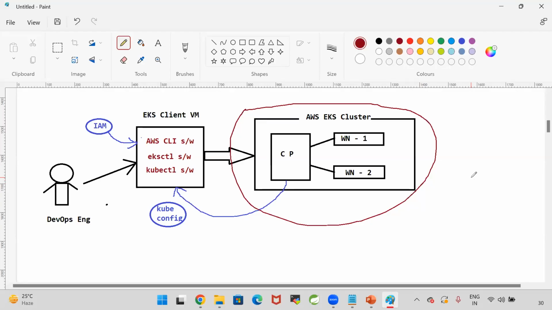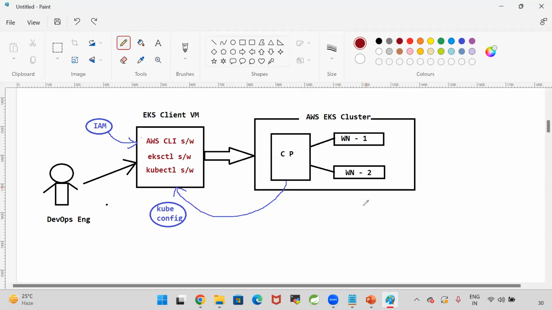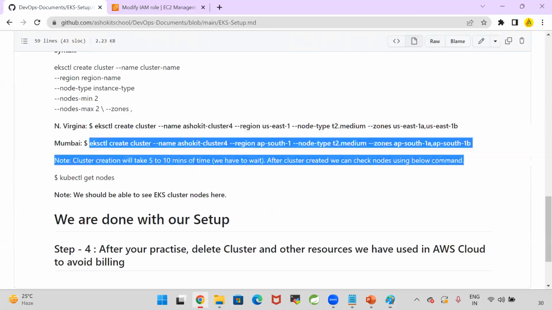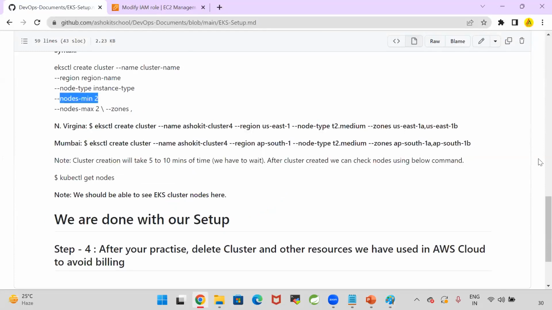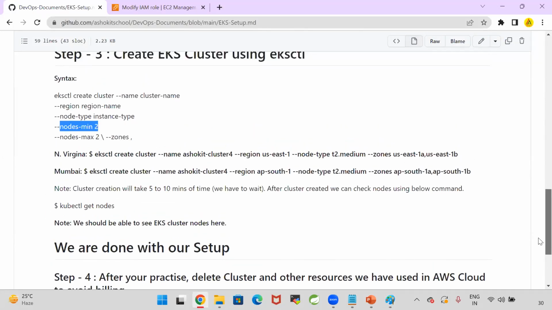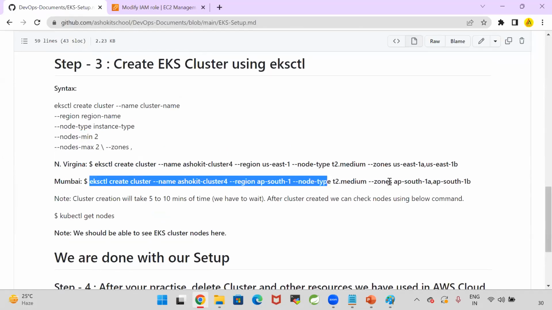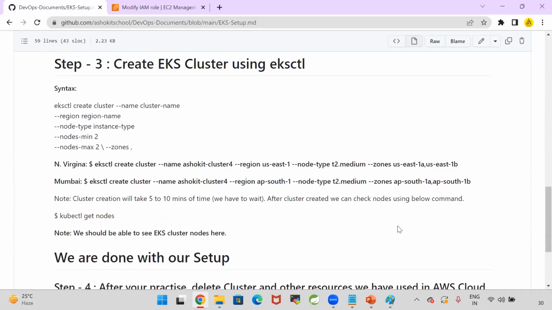Does it create one machine or multiple machines? Multiple machines, right? We can give the count number in AWS. Here I have given the count, min 2. That is the syntax. If you don't give the count, the default count will be 2.